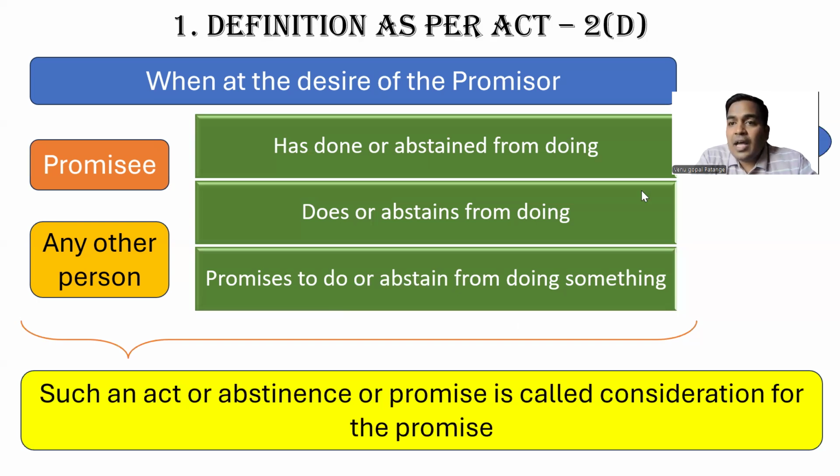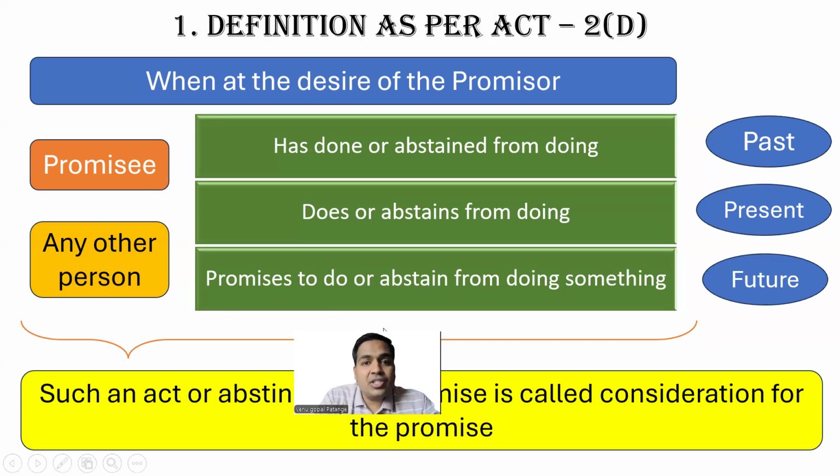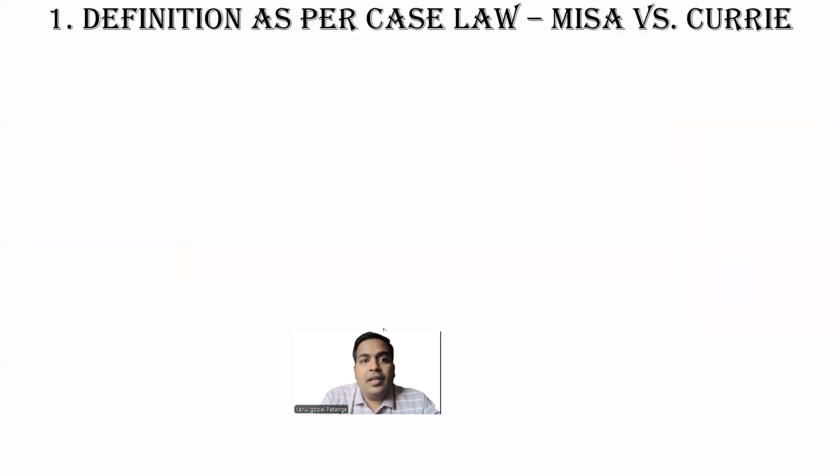So here, as we have discussed already, there are three time zones: past tense, present tense, and future tense. And there are positive activities and there are also negative activities. This is the definition of consideration as per the Act, as per Section 2(d) of the Indian Contract Act. Next, we'll discuss the definition as per case law.